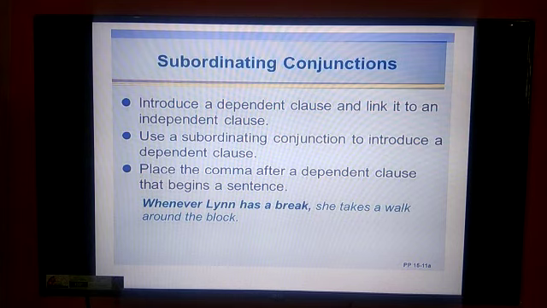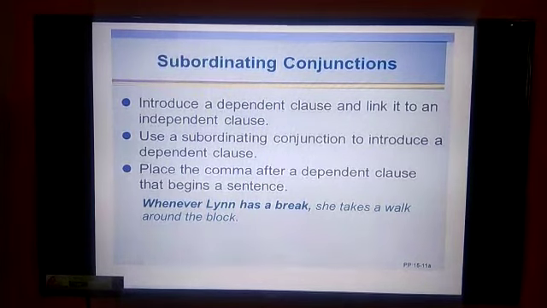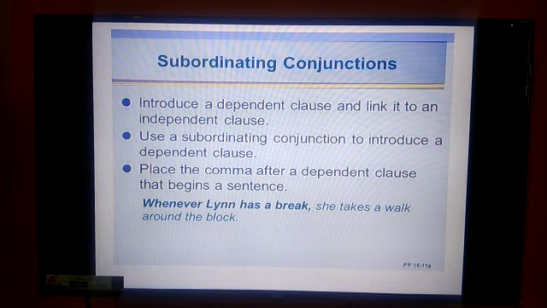Place a comma after a dependent clause that begins a sentence. If the sentence starts with a dependent clause, then a comma is required in between.